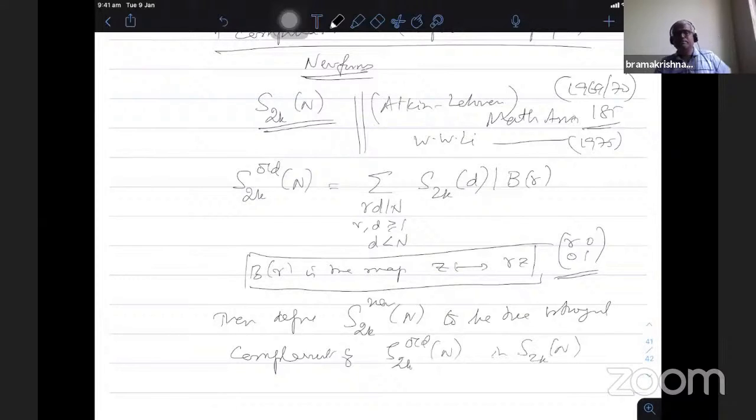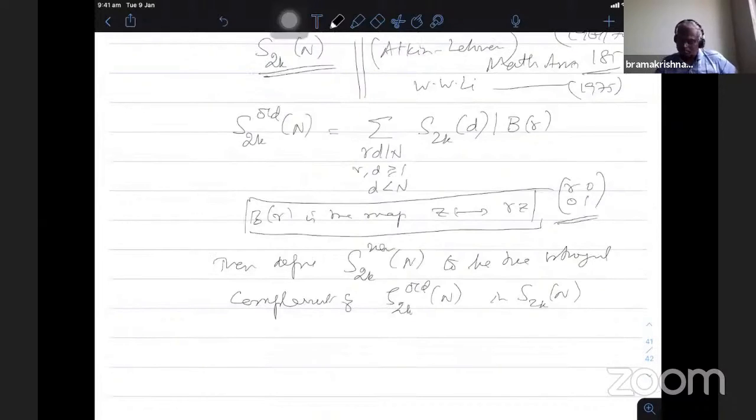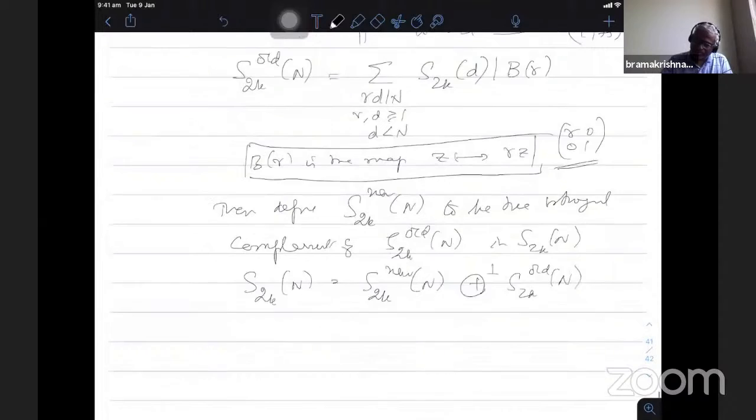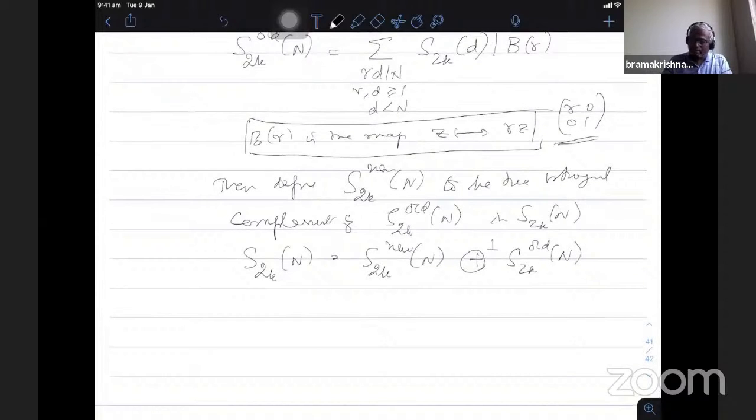With respect to the Petersson scalar product, take the orthogonal complement of the old class, and you define that to be the new forms. Therefore, we have S2k n is S2k new n direct sum, orthogonal to S2k old n. So inductively one can do that. Finally, one can also decompose this into direct sums of new forms and its duplicates.